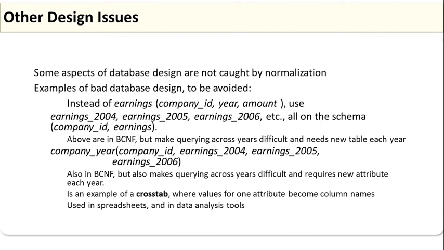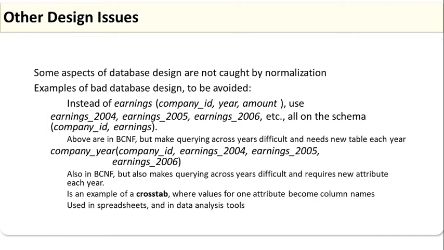Other design issues to consider: some aspects of database design are not caught by normalization. For example, a bad database design to be avoided is, instead of earnings (company ID, year, amount), using earnings-2004, earnings-2005 and so on, all with the schema company ID and earnings.